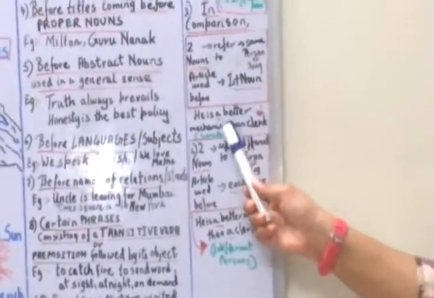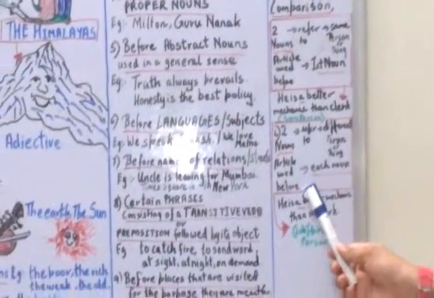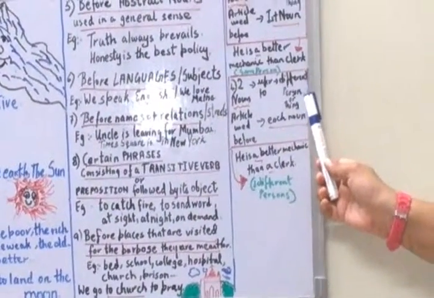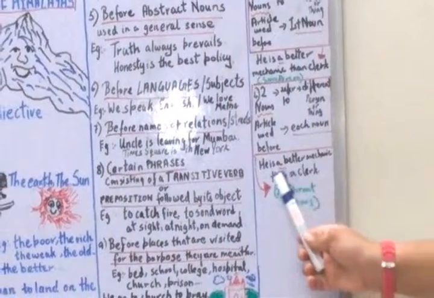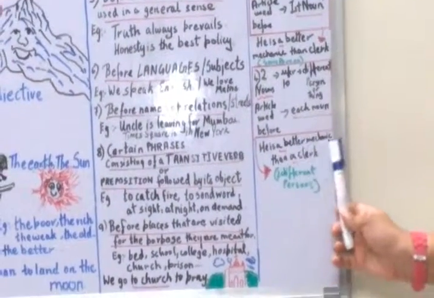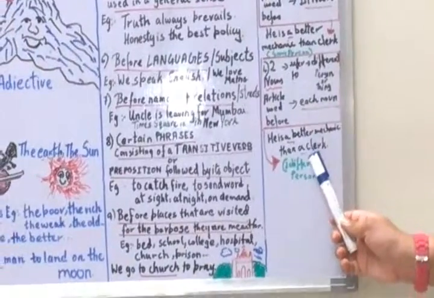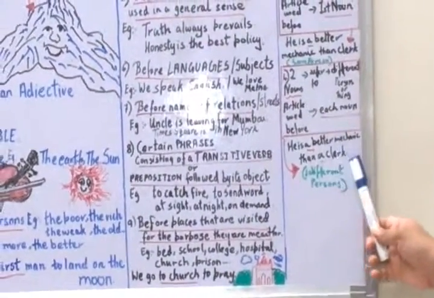He is both a mechanic and a clerk. And the last rule, of nouns: when two nouns refer to two different persons or things, the article is used before each noun. For example, he is a better mechanic than a clerk. They are two different persons, so you have to add an article before the first one and the second one.